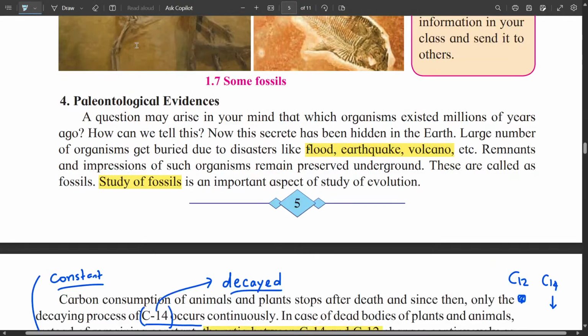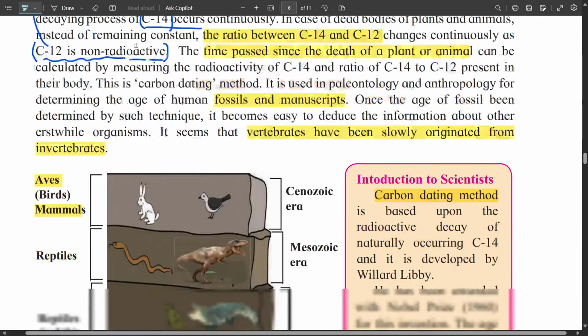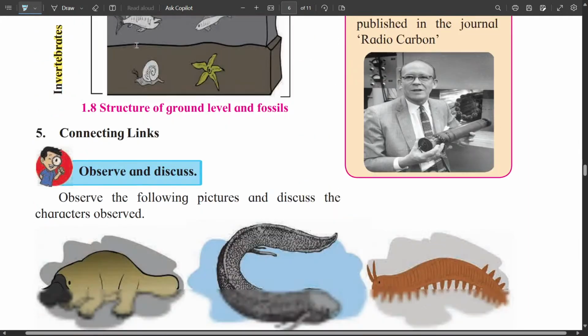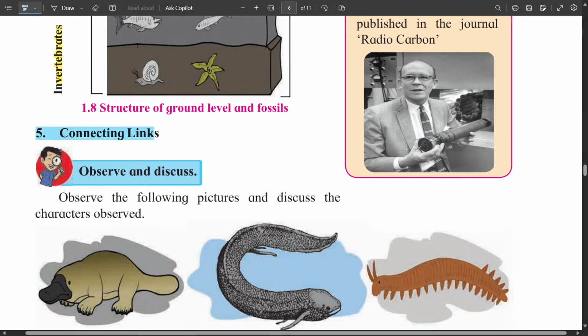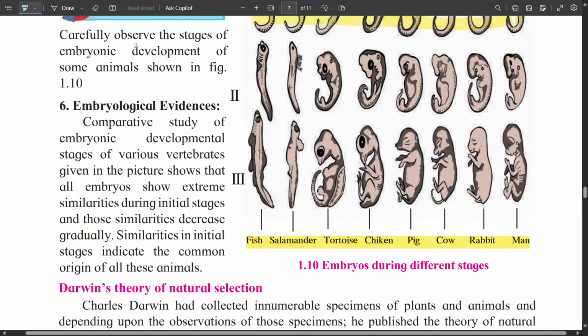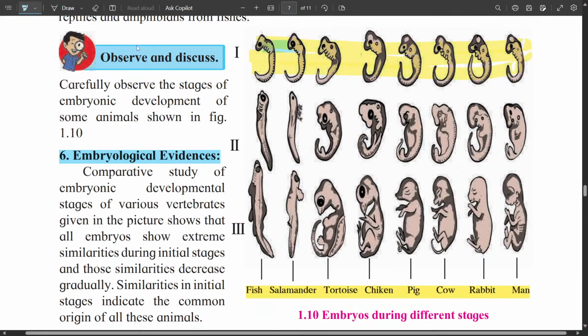Then we saw the paleontological evidences, that is evidences of the fossils and the carbon dating method which can give us the timeline of the evolution. Finally, the connecting links, which are examples of organisms that are the connecting link between different kinds of organisms, and the embryological evidences. All the organisms have very similar embryos in their initial stages of development. So these are the 6 evidences of evolution.